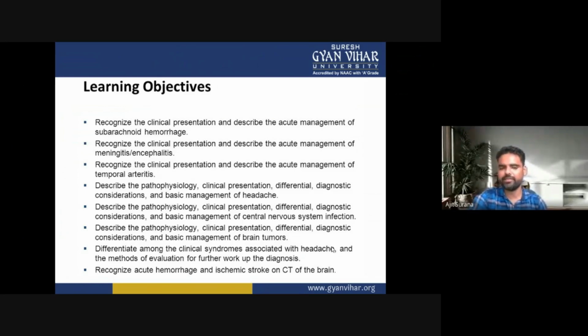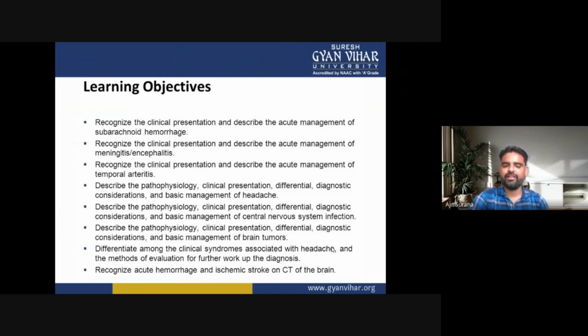recognize the clinical presentation and describe the acute management of temporal arteritis conditions. And now we describe the pathophysiology of the disease, its clinical features, differential diagnostic considerations, and the basic management of headache-like conditions. Now we describe the pathophysiology, clinical features, differential diagnosis, how we can diagnose the disease, and its basic management in central nervous system infection. Describe the pathophysiology, clinical presentation, differential diagnostic considerations, and the basic management of brain tumor-like conditions.